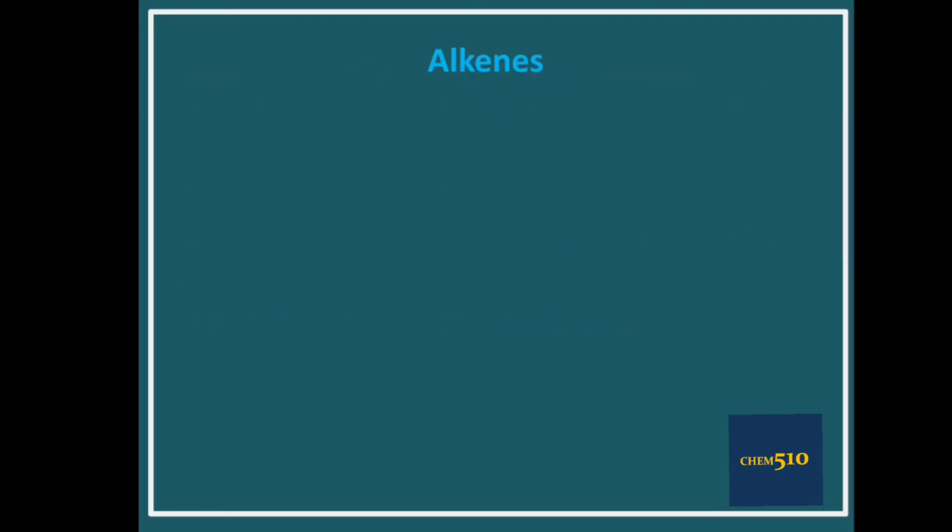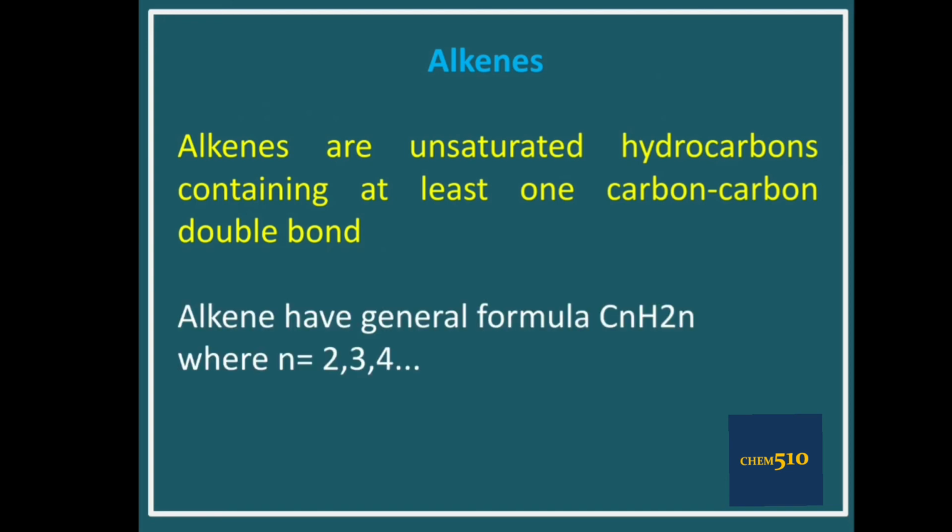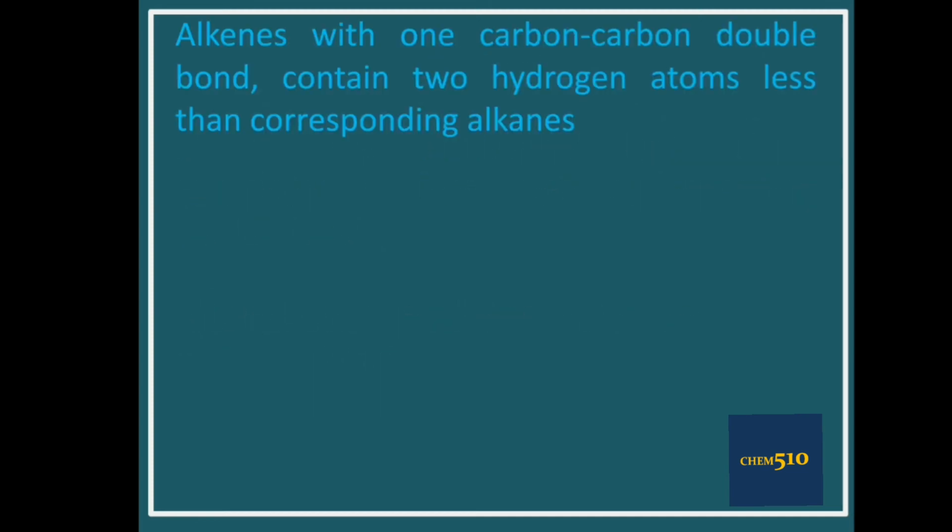Then, what are alkenes? Alkenes are unsaturated hydrocarbons containing at least one carbon-carbon double bond. The general formula of alkene is CnH2n, where n is equal to 2, 3, 4, etc. An alkene with one carbon-carbon double bond contains two hydrogen atoms less than the corresponding alkane.